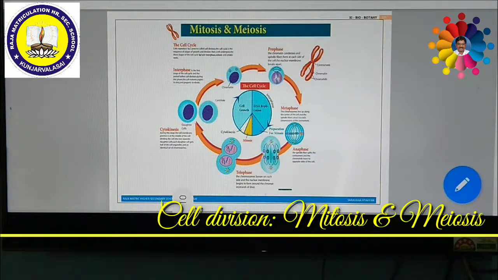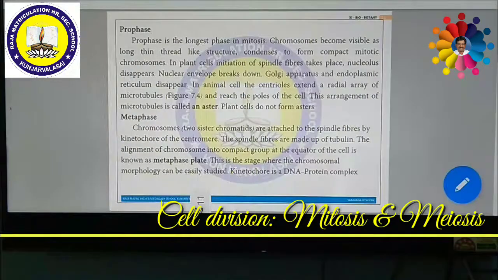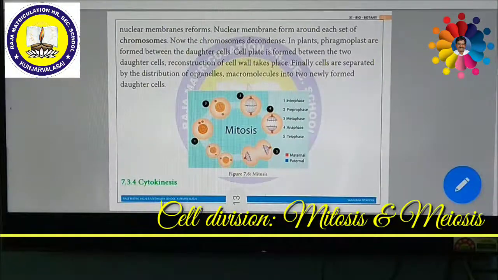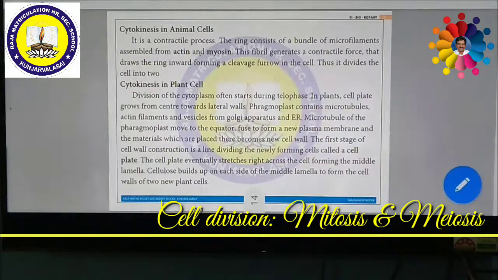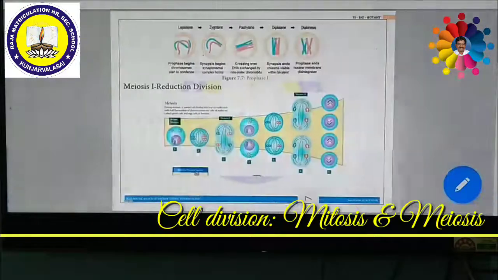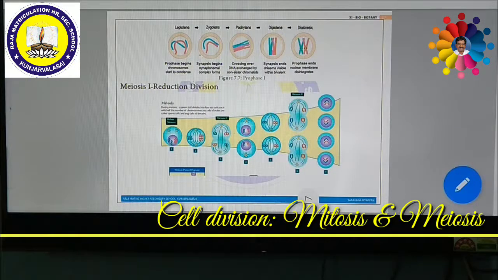Now we shall discuss meiosis. Look at the picture. So this is called meiosis. First of all, what is meiosis? Usually meiosis is nothing but reduction division. That means the number of chromosomes becomes half, and the daughter cells are producing haploid nuclei.